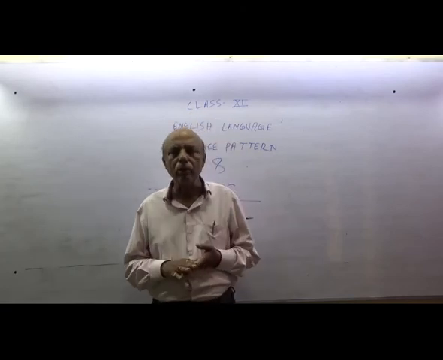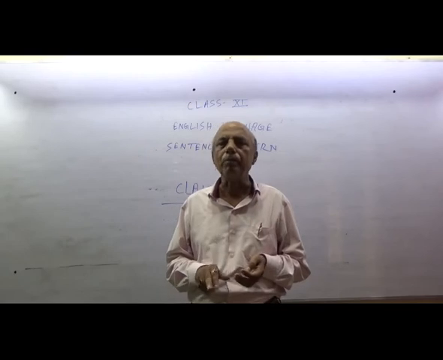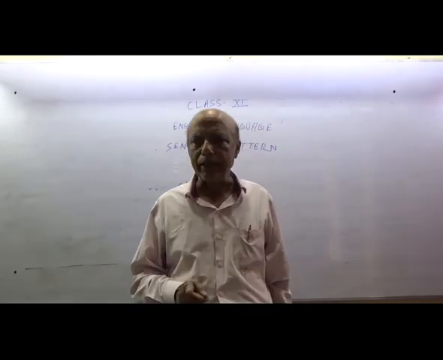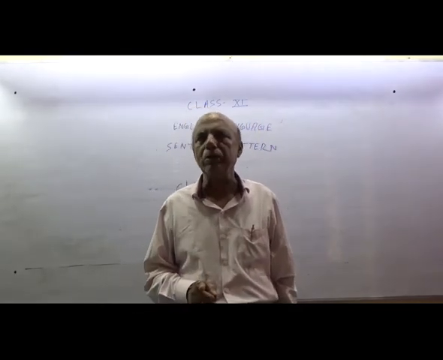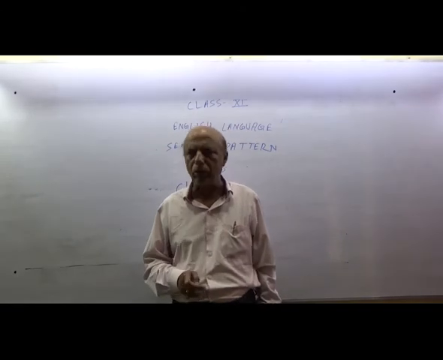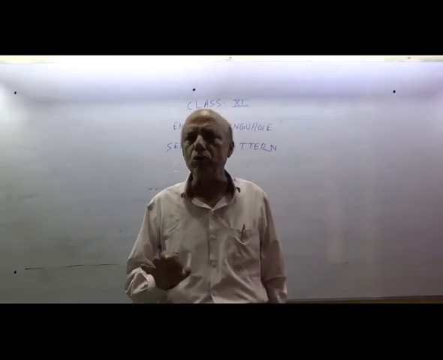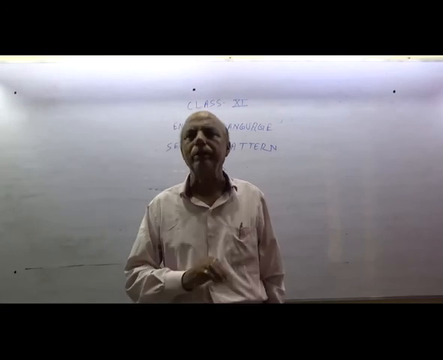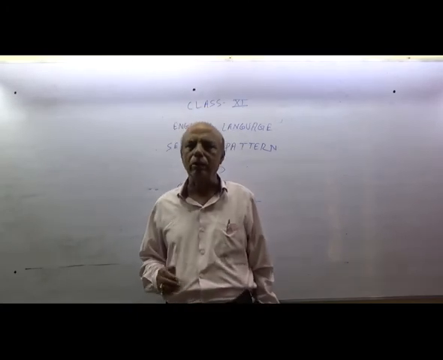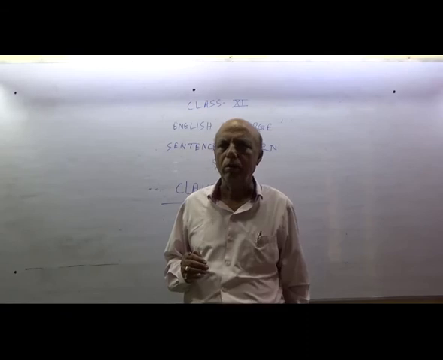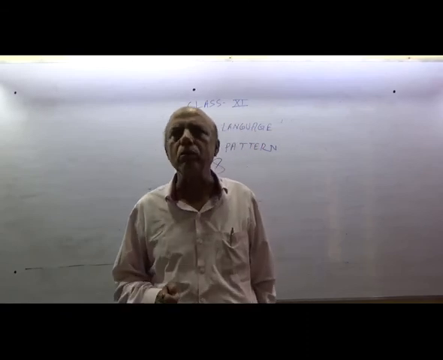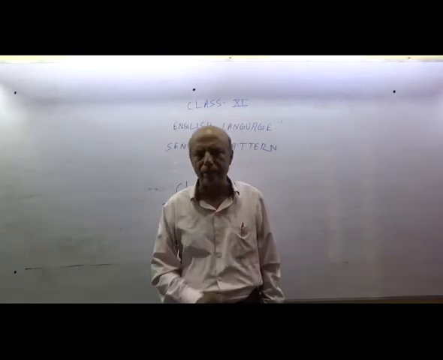So I have told what is a complex sentence. The sentence that has one principal clause and two subordinate clauses is called a complex sentence. Some people eat so that they may live. That is one of the examples of a complex sentence.